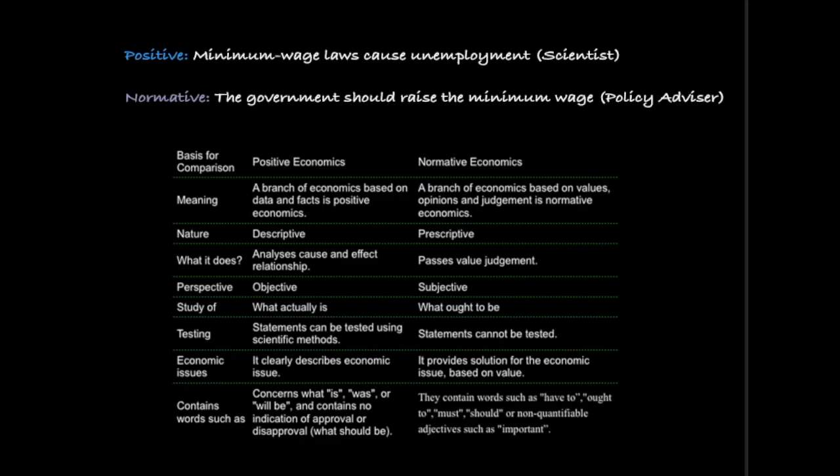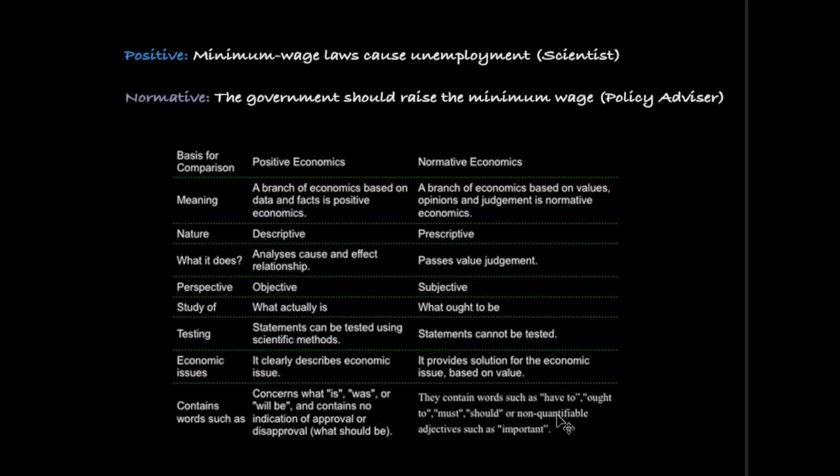So when we hear economists making normative statements, we know that the economist has crossed the line from scientist to being a policy advisor. The easiest way to identify the difference between the two, and maybe this can be an MCQ question here, is that positive statements contain words like is, was, or will be, and also cause and so on.